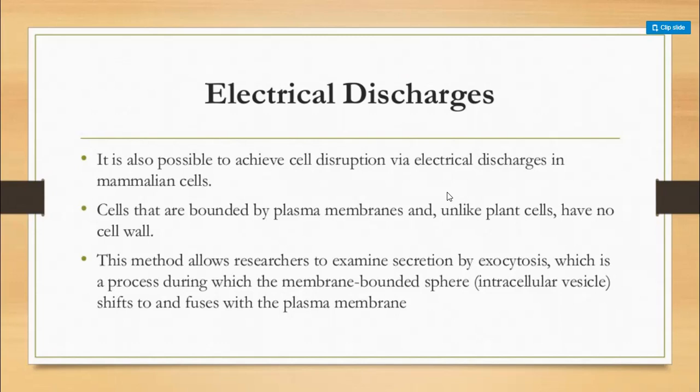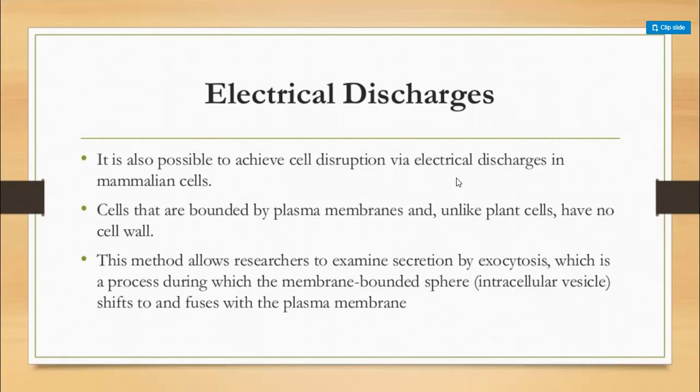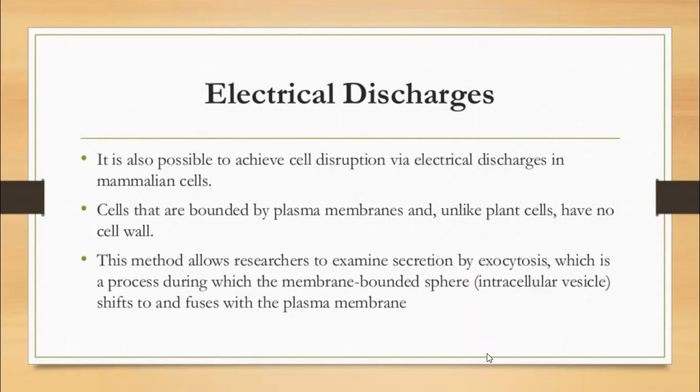So this is also an important method, and with all these methods, we can disrupt the cells using physical methods. Okay, our topic is over here. Now our next topic will be cell disruption using the chemical method.